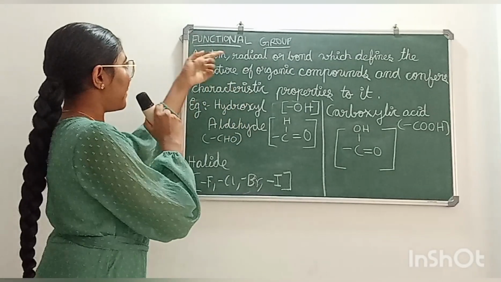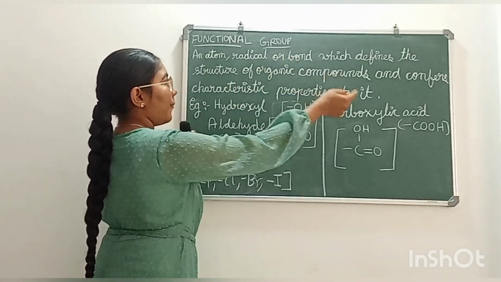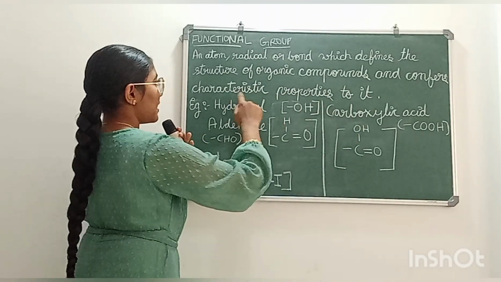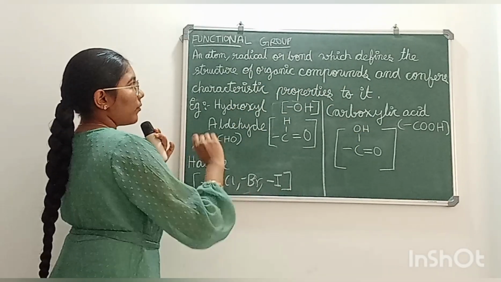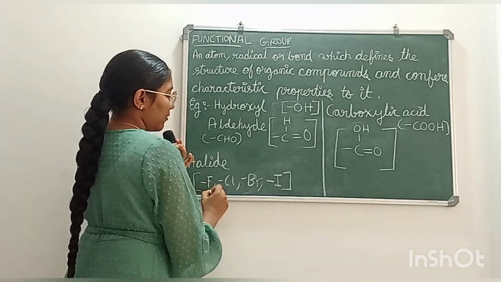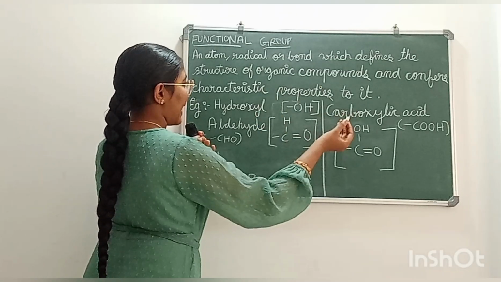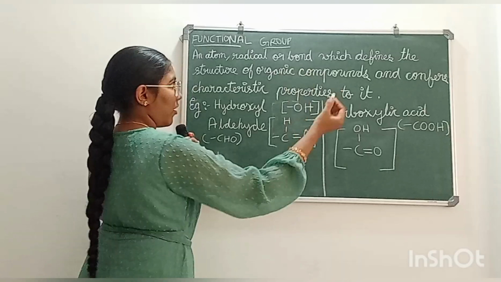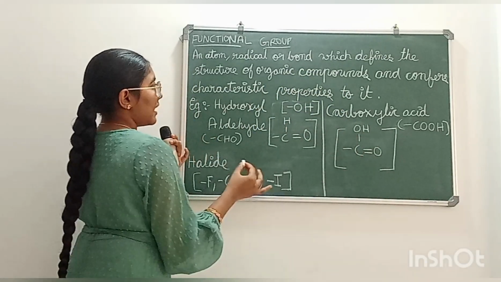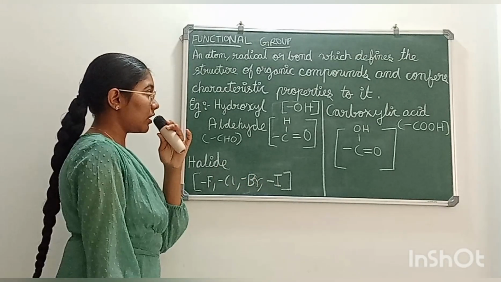Now let's know about functional groups. A functional group is an atom or radical or a bond which defines the structure of organic compounds and confers characteristic properties to it. It can be an atom such as fluorine, bromine, iodine, or it can be a radical such as hydroxyl group or a bond. This is the definition of functional group.